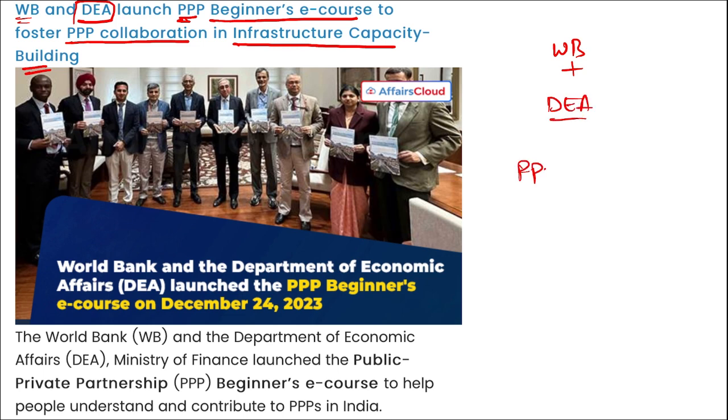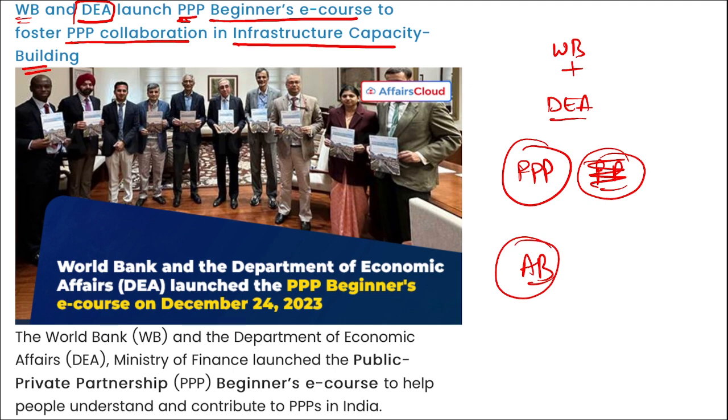They have launched a triple P beginner e-course, that is public-private partnership e-course, to help people understand and contribute to triple P in India. This is a step towards fostering collaboration between public and private sectors in infrastructure capacity building. This initiative was launched by Ajay Banga, who is the president of World Bank Group, in the presence of Ajay Seth, who is the secretary of Department of Economic Affairs.